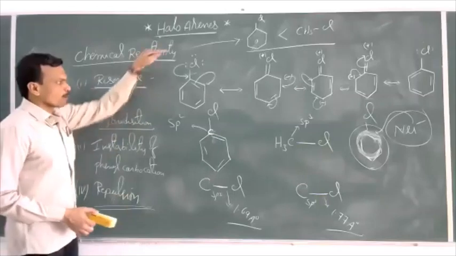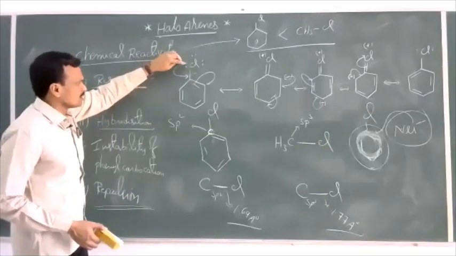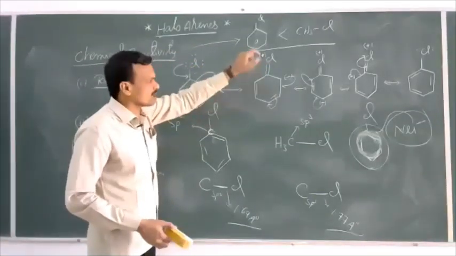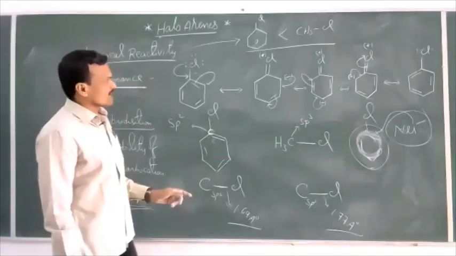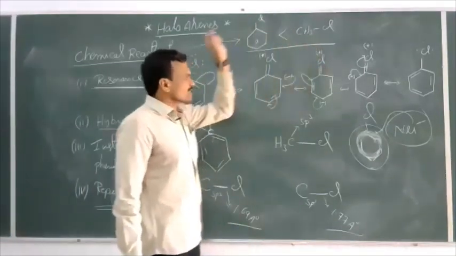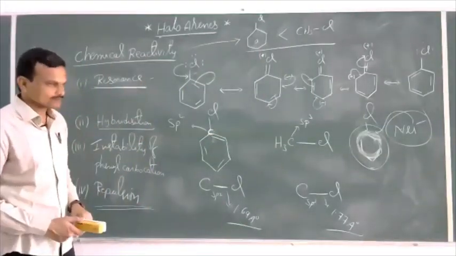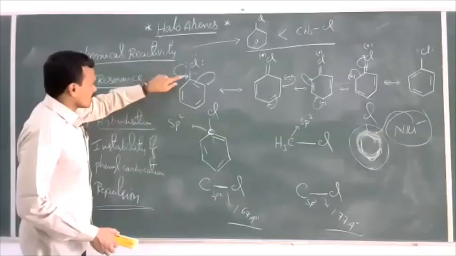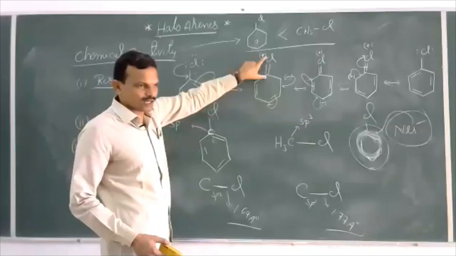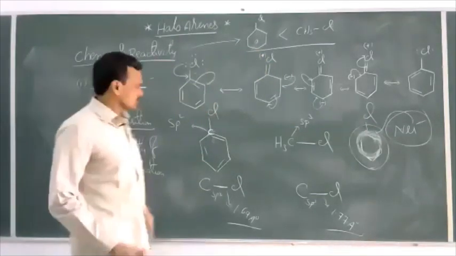So due to the plus R effect of this chlorine, the C-Cl bond acquires a partial double bond character with a bond order of 1.6. Whereas in haloalkane, the bond order is only 1. As you know, as bond order increases, bond enthalpy increases and reactivity decreases. That's why, due to the resonance effect, the C-Cl bond in haloarene has partial double bond character. So bond enthalpy is more. So it is less reactive.